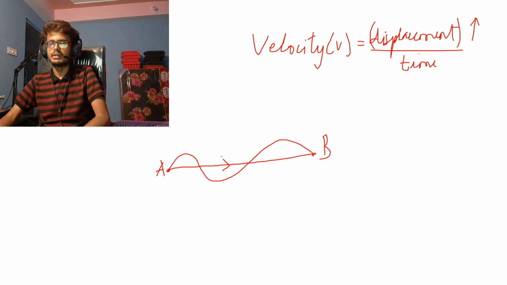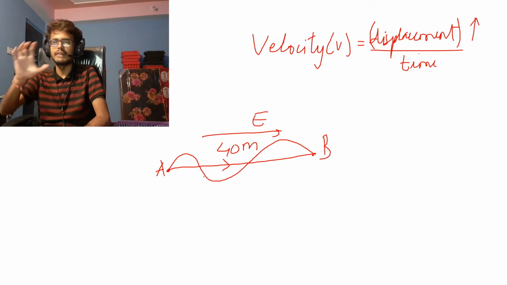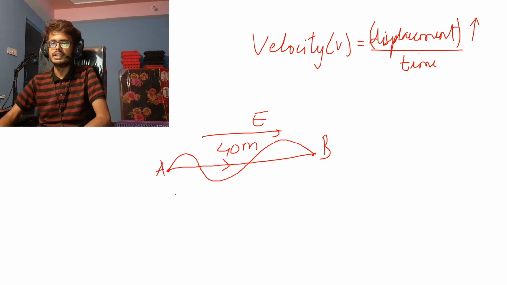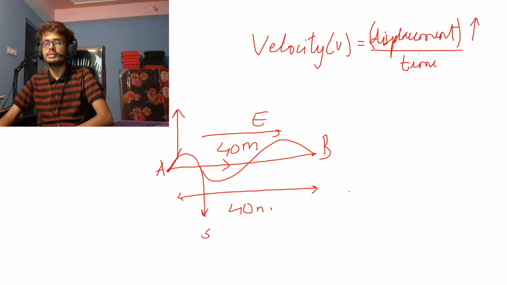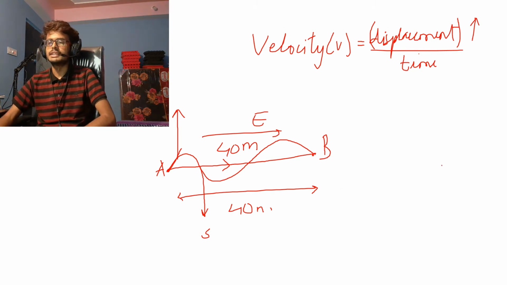So if I say I'm going 40 meters due east, that is displacement. I'm just traveling 40 meters due east from A to reach point B. But I can't say that for distance because for distance I have to go through a lot of twists and turns. I can't define a straightforward direction like east, because at this moment you're climbing up, so you're pointing towards the north direction. At this point you're coming down, so you're pointing towards the south direction. So I can't assign a direction to distance. Basically distance is a scalar quantity.